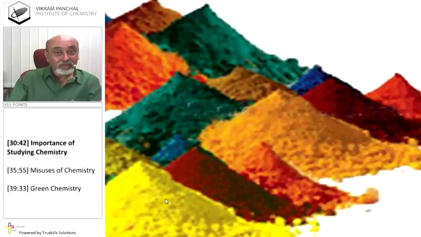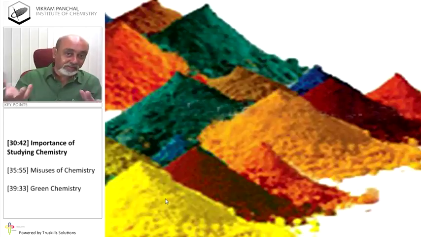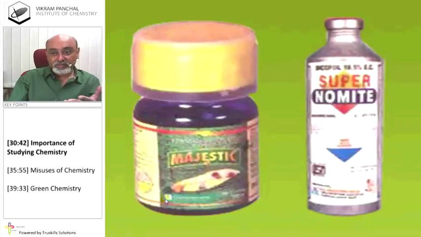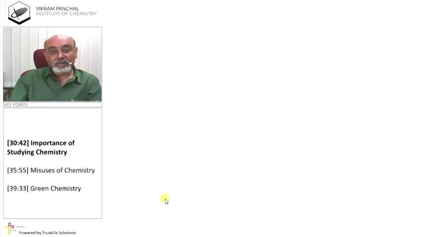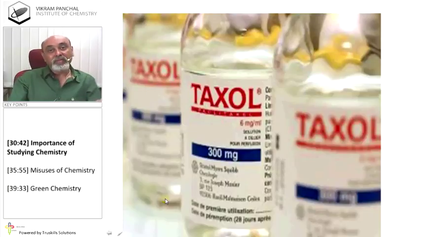Then colors, you love colors, Indians love colors, and color is nothing but chemistry. Okay? These are some household drugs which we use. Cisplatin is a very, very important medicine. It is only for cancer patients, people who are suffering from cancer, where they are given cisplatin or Taxol. So Taxol and cisplatin are very important drugs available nowadays in the treatment of cancer.